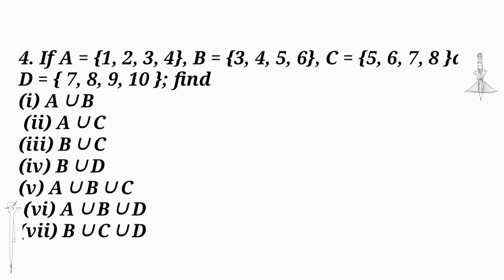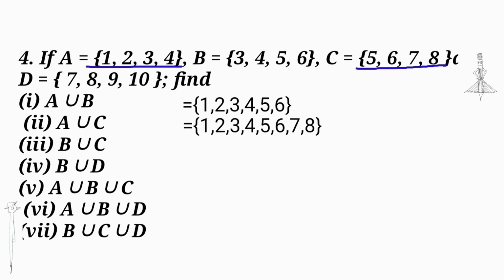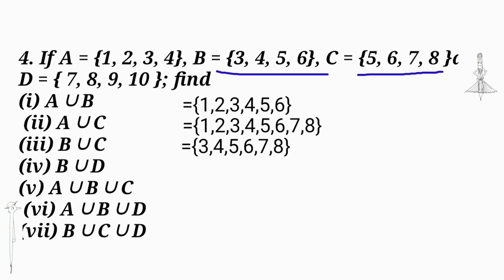If A is equal to {1, 2, 3, 4}, B is equal to {3, 4, 5, 6}, C is equal to {5, 6, 7, 8}, and D is equal to {7, 8, 9, 10}. Find, first question, A union B. A union B is equal to {1, 2, 3, 4, 5, 6}, and A union C is {1, 2, 3, 4, 5, 6, 7, 8}, and B union C is {3, 4, 5, 6, 7, 8}.